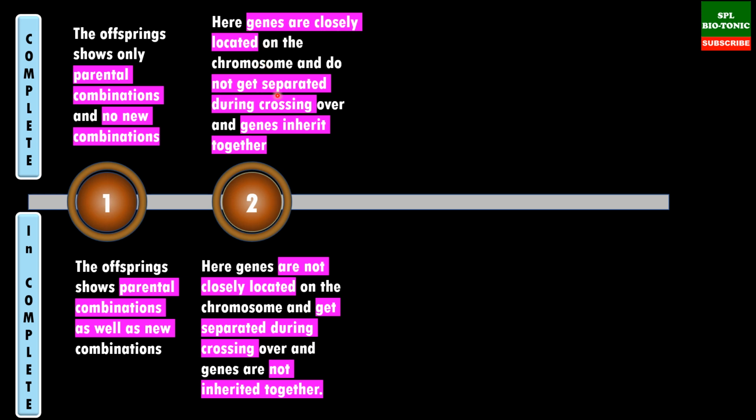Therefore, they don't get any chance to get separated during crossing over. Therefore, the genes are inherited together. That is, हम साथ साथ हैं अगर पास पास हैं. Now, second, here the genes are not closely located, therefore they get a chance to get separated during crossing over, therefore not inherited together.